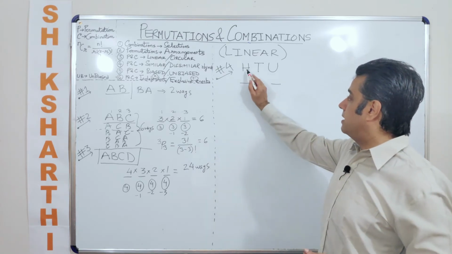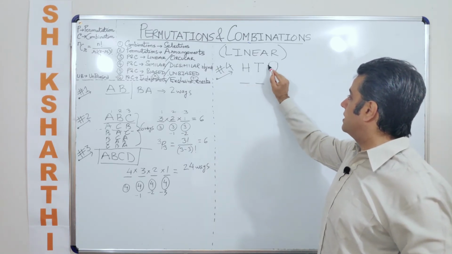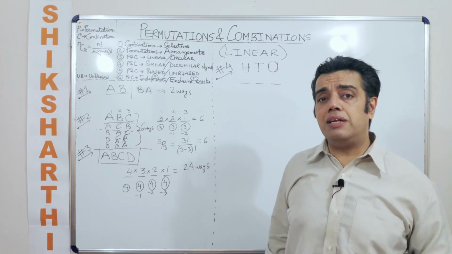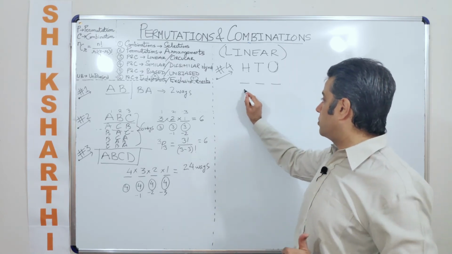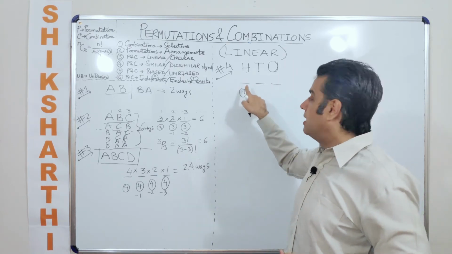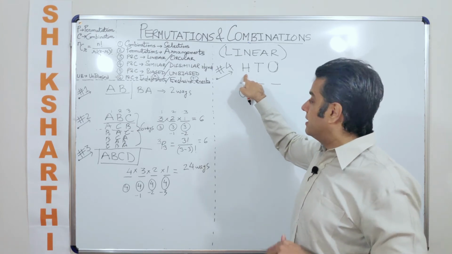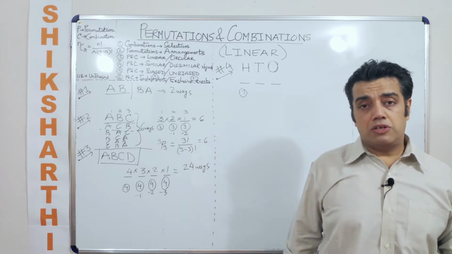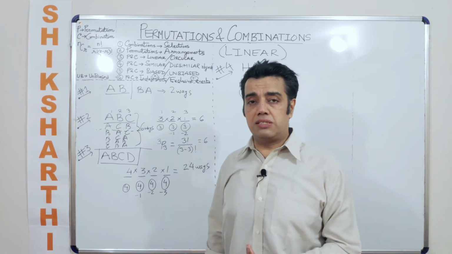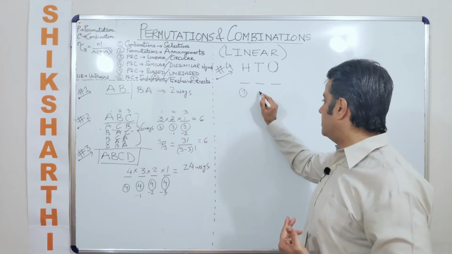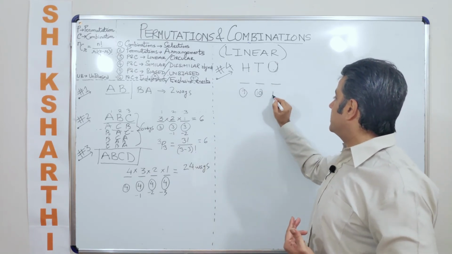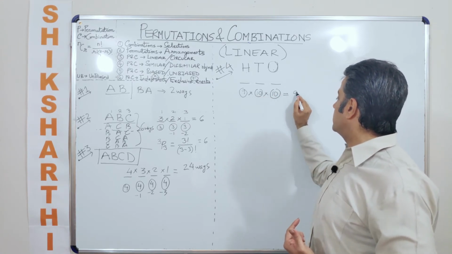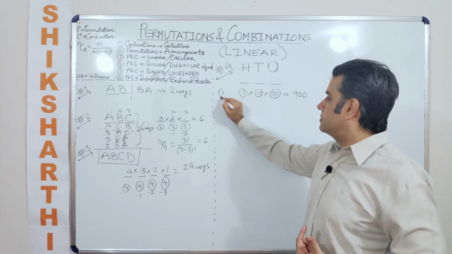This you can understand with the help of the hundreds place, tens place and ones place. The hundreds place can be filled by any decimal digit from 1 to 9. How many digits can sit in the hundreds place? 9 digits. How many digits can sit in the tens place? 0 to 9, which is 10. And how many digits can sit in the ones place? 10. So what is the total number of cases here? 900 numbers. This was the first question.